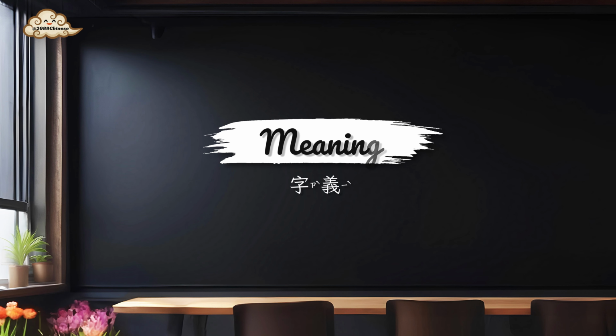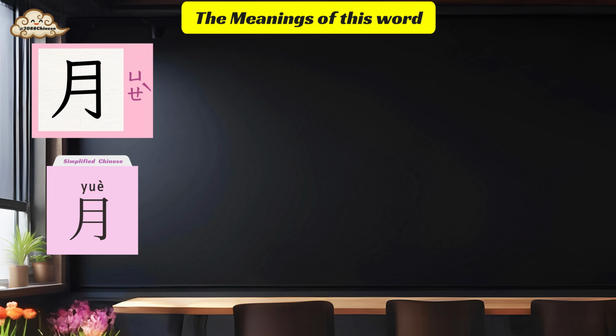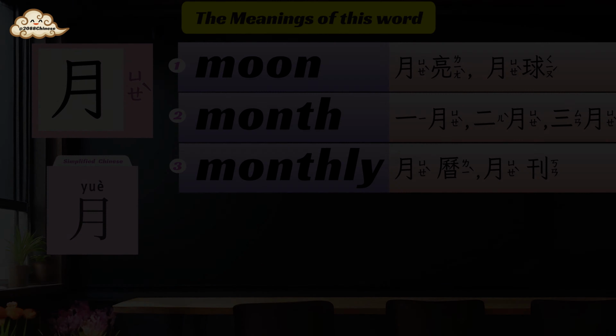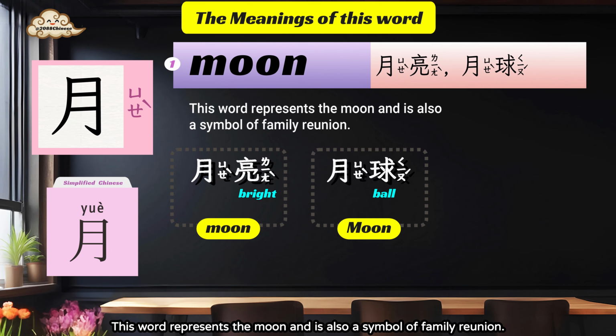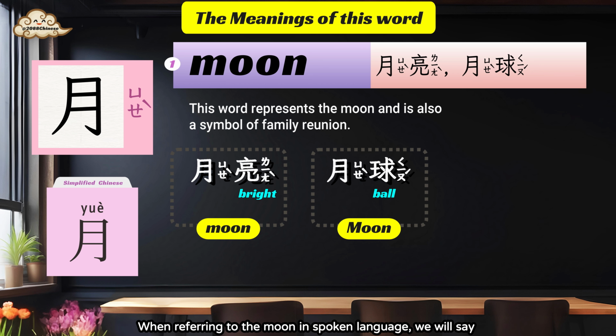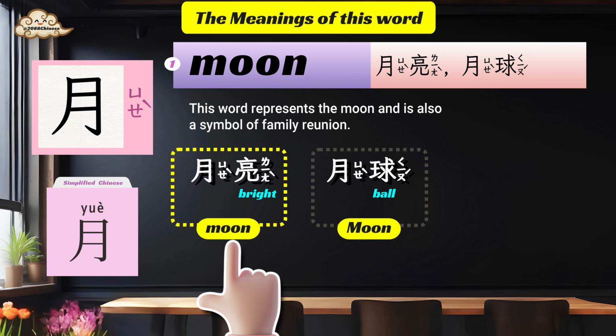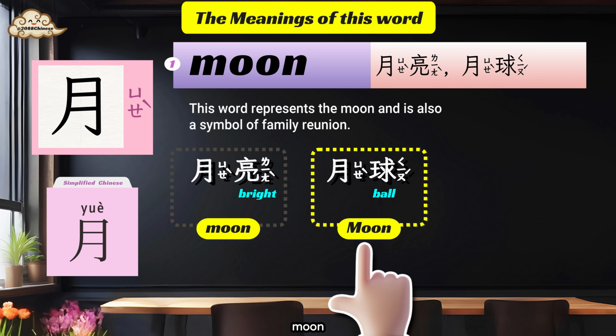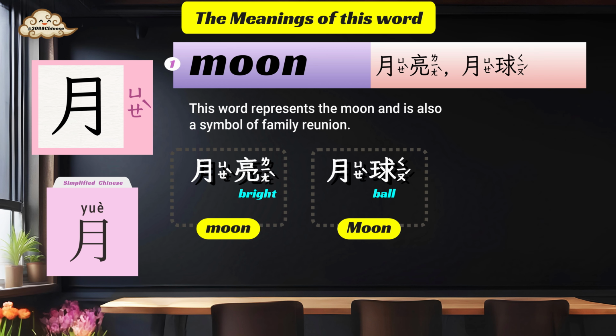The meaning of this character. Yue. It means moon, month, monthly. Yue. This word represents the moon and is also a symbol of family reunion. When referring to the moon in spoken language, we will say 月亮, moon. When it comes to technology or astronomy, we use another word to refer to the moon. 月球, moon.